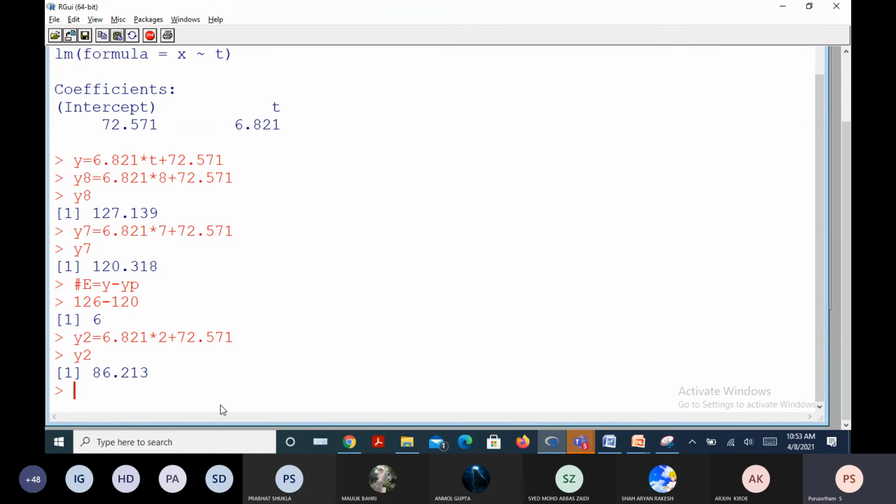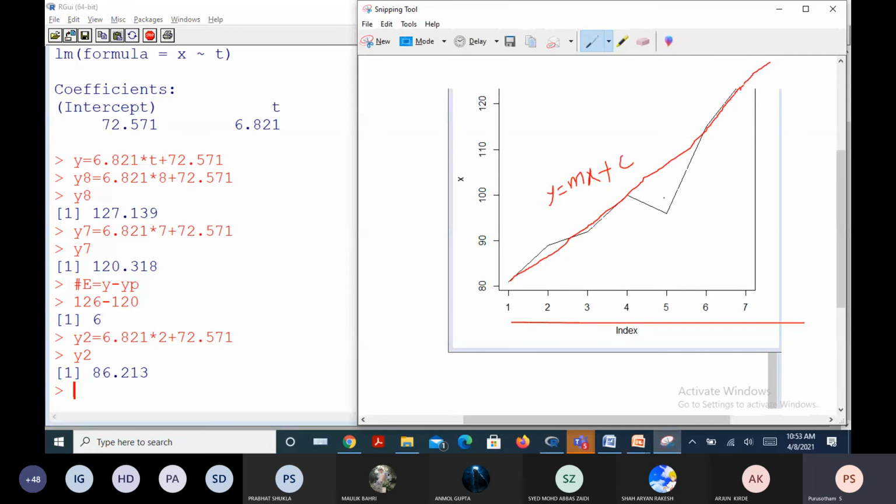Yes, sir. So for some points the deviation may be more, and for some points the deviation is less. It is because of this. The line for some points is close, while this point C may be far away from this line, right? The deviation will be more here, whereas here the deviation may be less. Yes, sir. So this is very, very important.